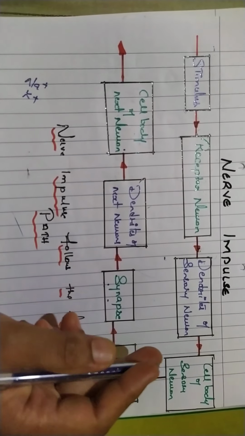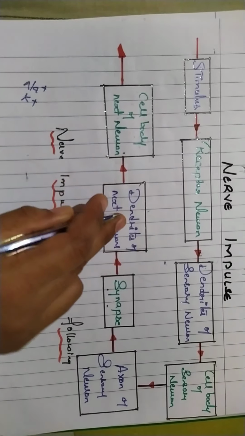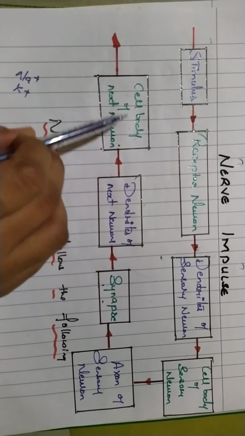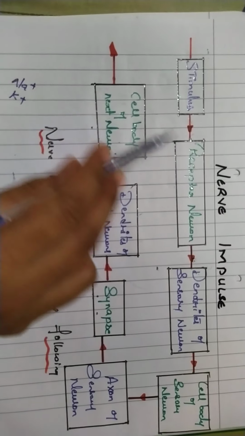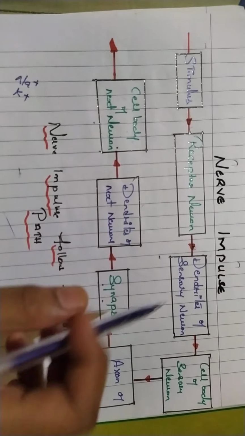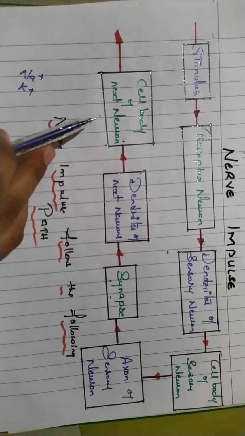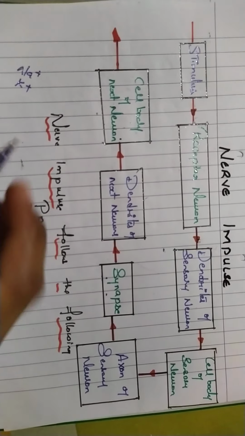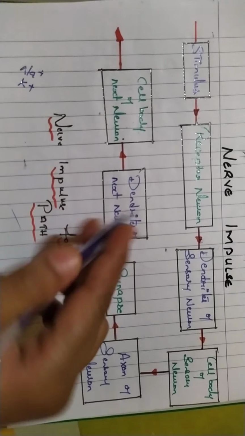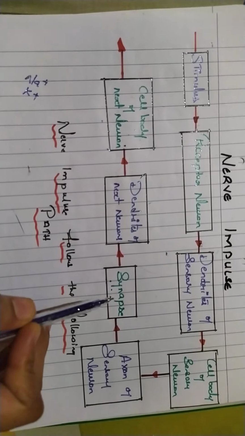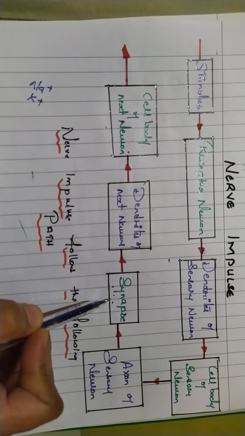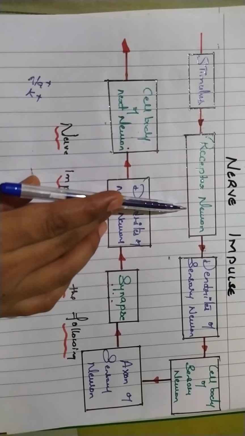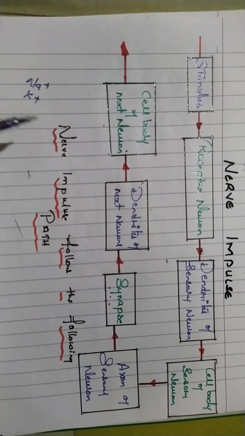From this synapse it transfers to the dendrites of the next neuron, which is connected to the first one, and from there to the cell body of the next neuron. They follow each part in this way, and the transmission of nerve impulse involves two major events. The first is electrical transmission through the nerve fiber, and the second is chemical transmission at the synapses. Here is the synapse where the chemical transmission takes place, and here is the electrical transmission where the receptor neurons are. It means the nerve fiber.